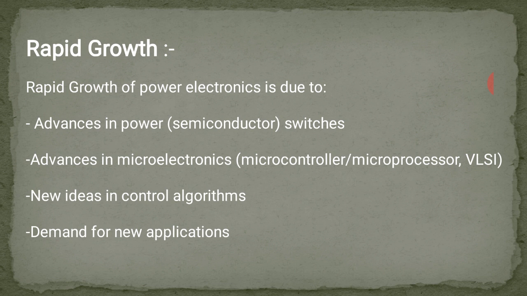Power electronics has grown rapidly due to advances in power switches, advances in microelectronics like microcontrollers, microprocessors and VLSI, new ideas in control algorithms and demand for new applications.